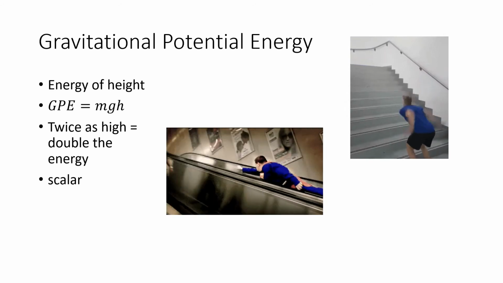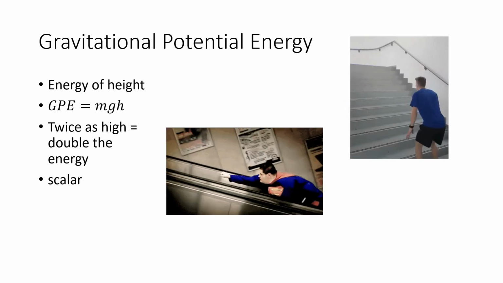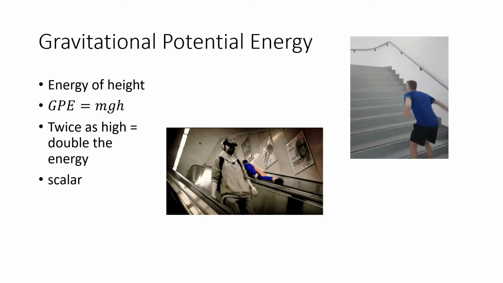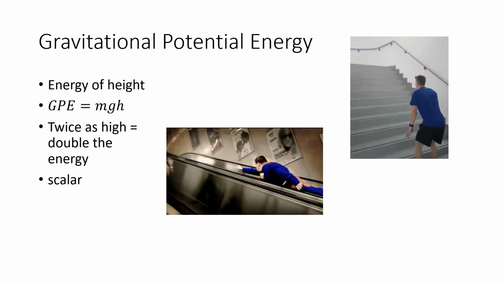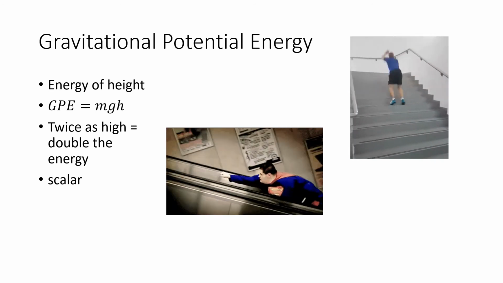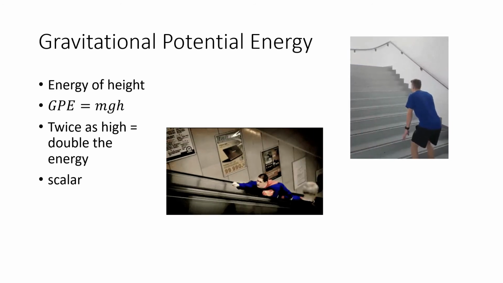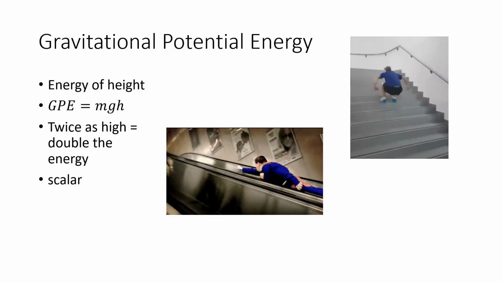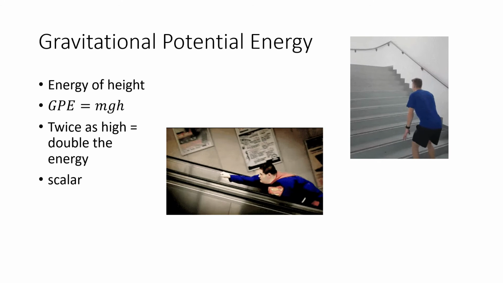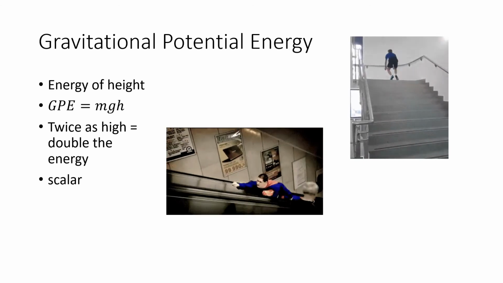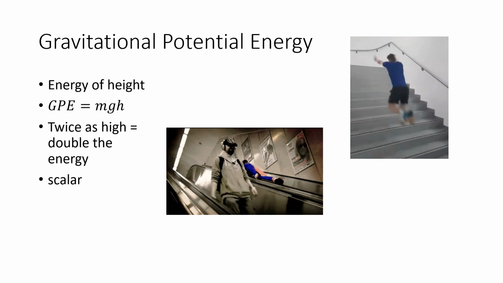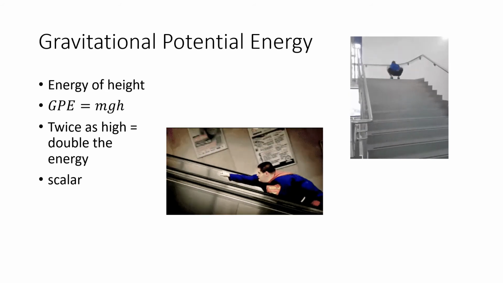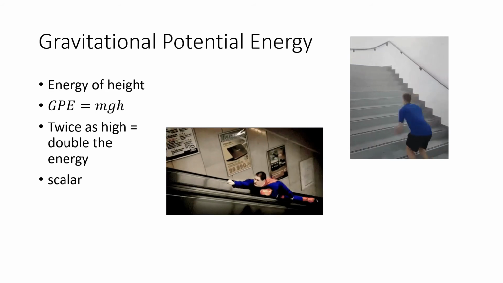The formula for gravitational potential energy is mass times gravitational acceleration times height. So we don't know Superman's mass, but gravitational acceleration is 10 or 9.8, and then the height is however high he's getting to. This produces the total gravitational potential energy. If instead he were on the moon and he went to the same height, there would be less gravitational potential energy because the gravitational acceleration on the moon is less. If he goes twice as high, h will double and therefore we'll end up with twice as much potential energy. And again, this is scalar.